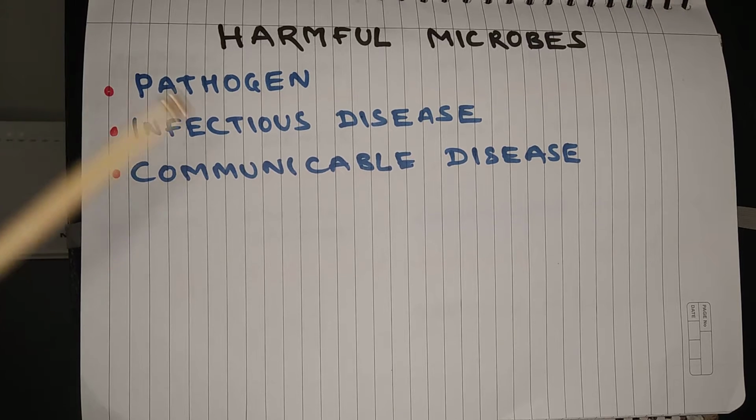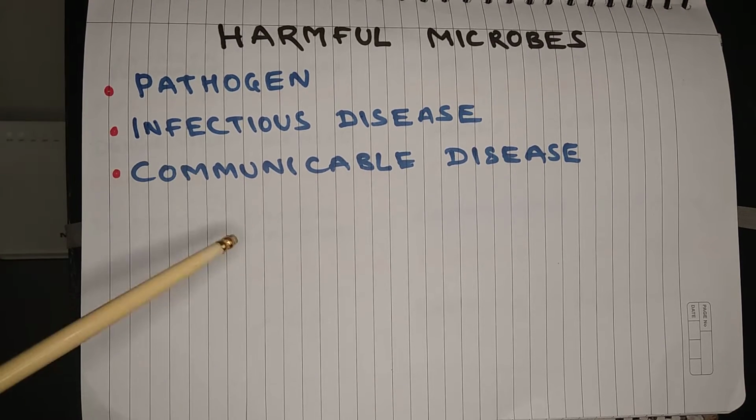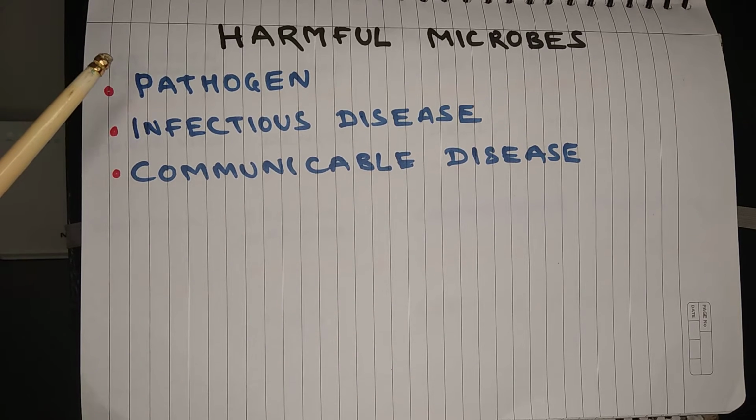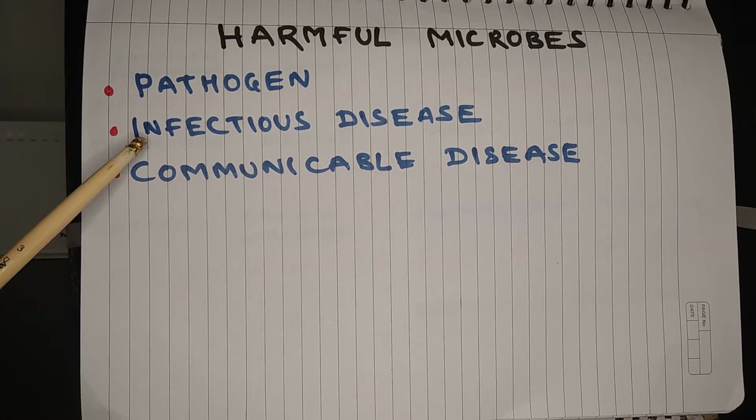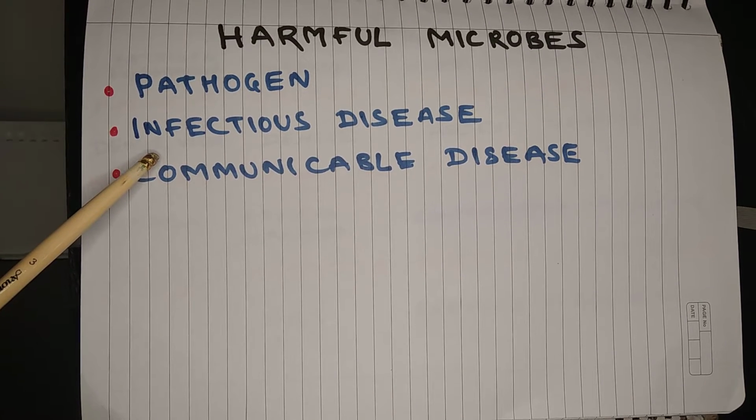And there are different types of disease. Here we'll focus on two types. One is infectious disease and another is communicable disease. A disease which is caused by an infection or entry of a microbe or any other foreign organism in our body is called infectious disease. So for example, cholera or tuberculosis or COVID-19, these are infectious diseases.